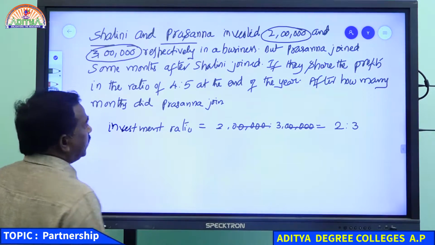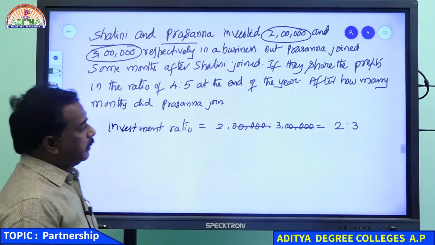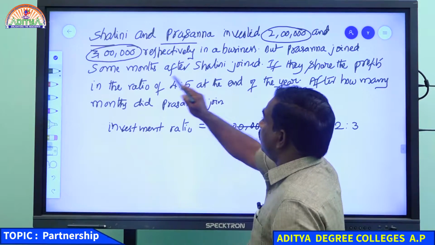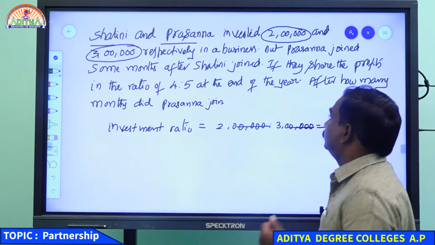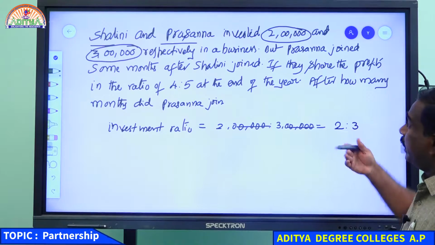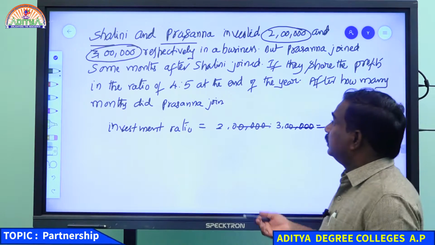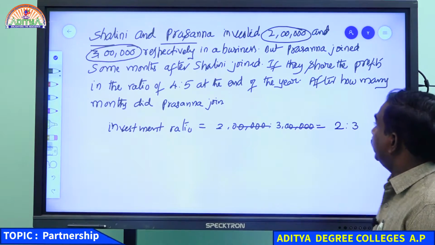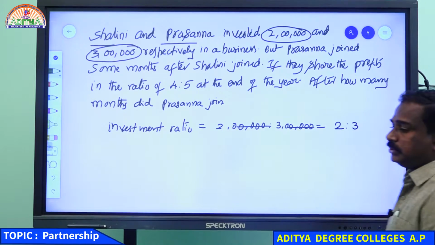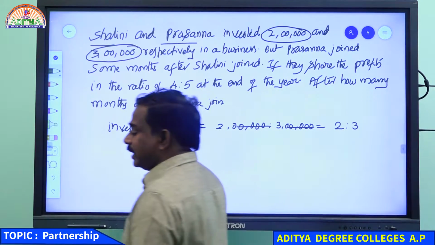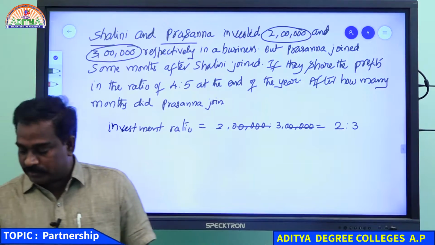Next, what is the time period? Prasanna joined some months after Shalini joined. If they share the profits in the ratio of 4:5, here there is a time difference, the time period is not equal.